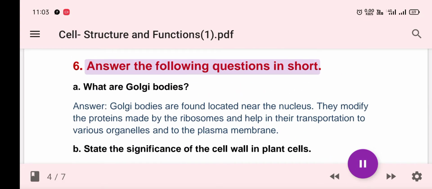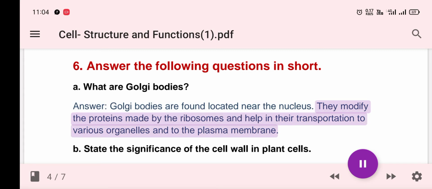6. Answer the following questions in short. A. What are Golgi bodies? Answer: Golgi bodies are found located near the nucleus. They modify the proteins made by the ribosomes and help in their transportation to various organelles and to the plasma membrane.